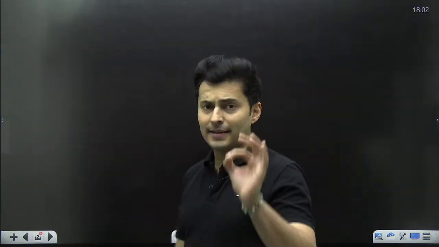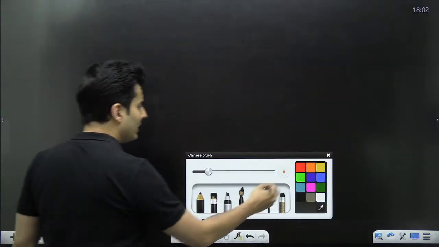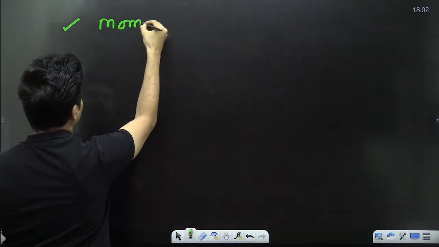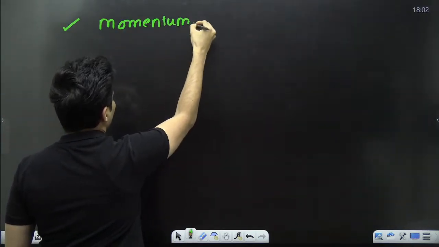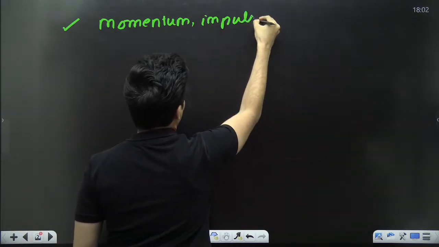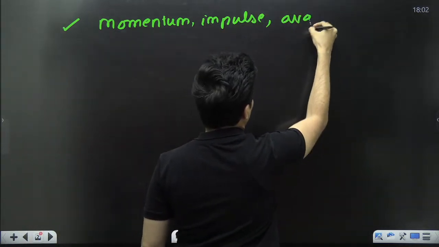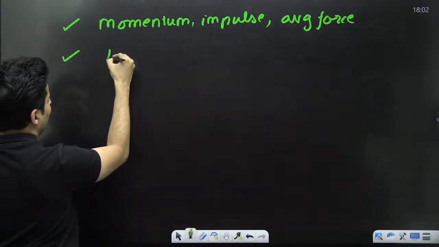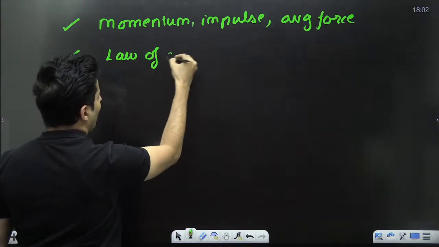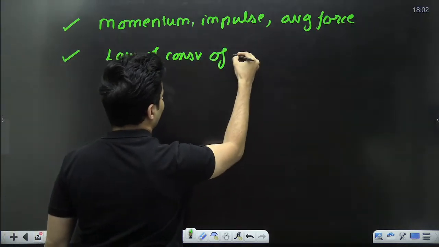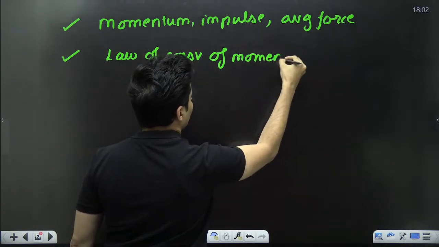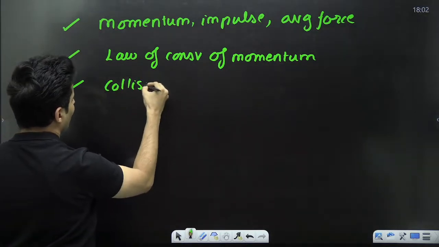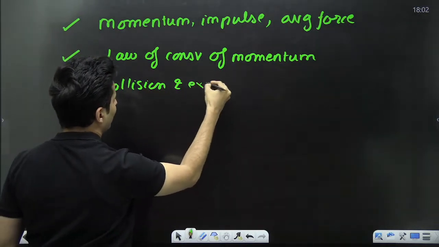So in today's lecture, I will tell you all the topics. The first one is momentum, impulse, and average force. Then we are going to see the law of conservation of momentum. Then we will see some questions on collisions and explosions.